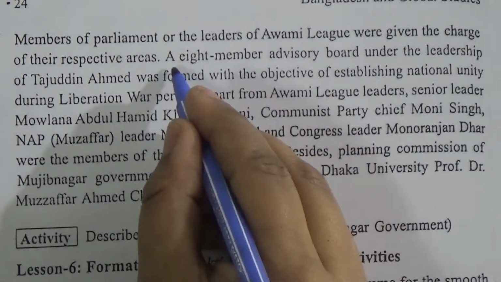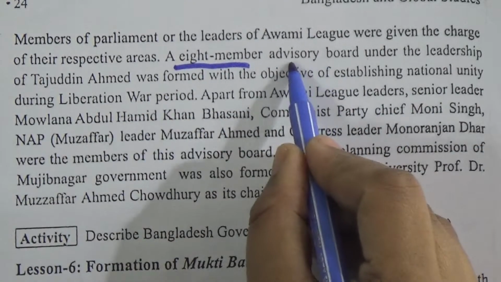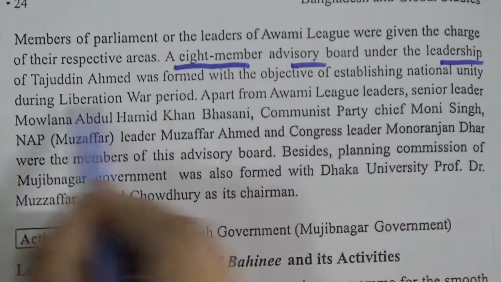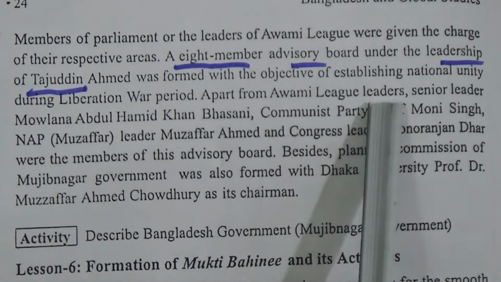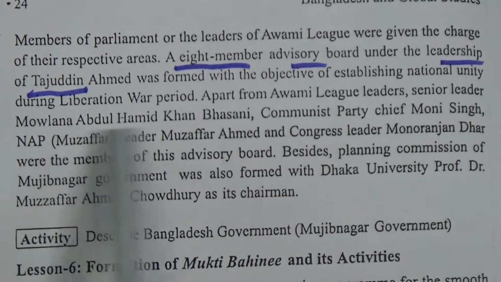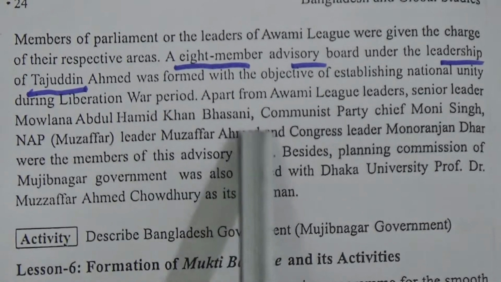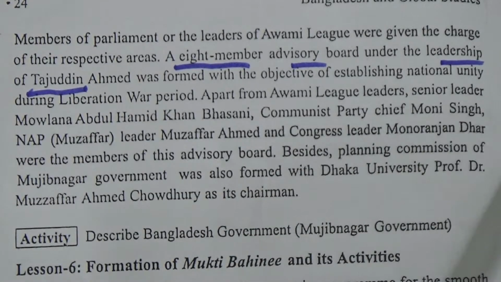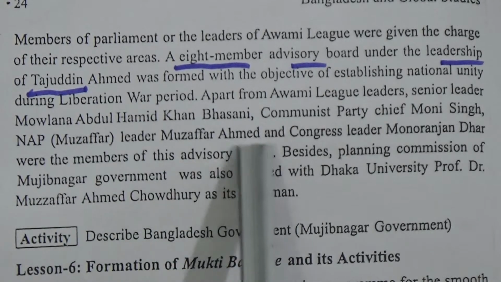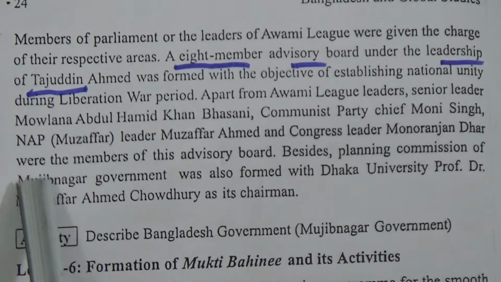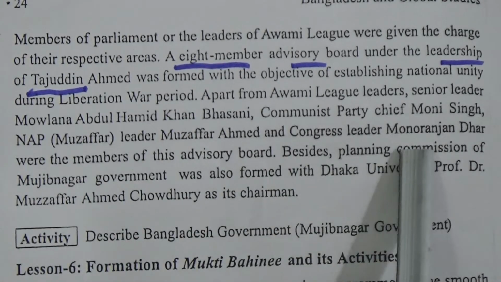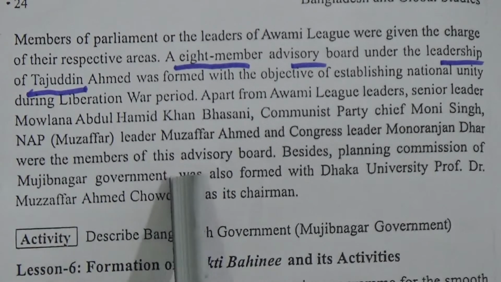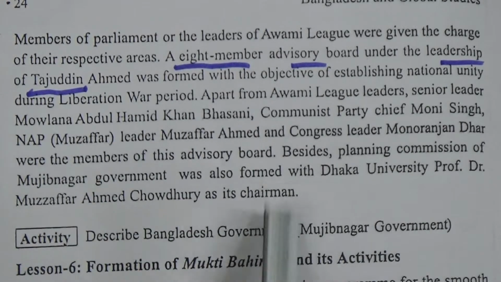So the eight-member advisory board under the leadership of Tajuddin Ahmed was formed with the objective of establishing national unity during the liberation war period. Apart from Awami League senior leader Maulana Abdul Hamid Khan Bhashani, Communist Party chief Moni Singh, NAP leader Muzaffar Ahmed and Congress leader Manoranjan Dhar were members of this advisory board. So they are all members of this advisory board.